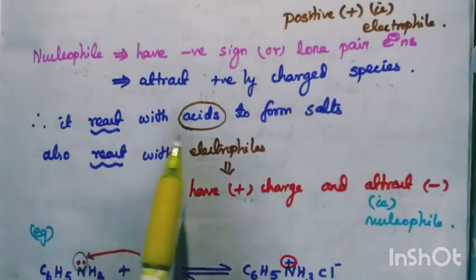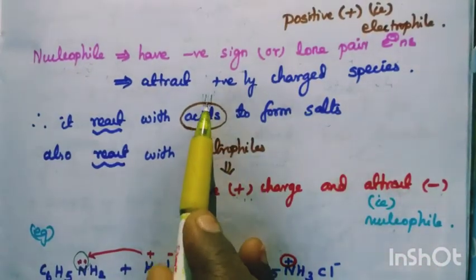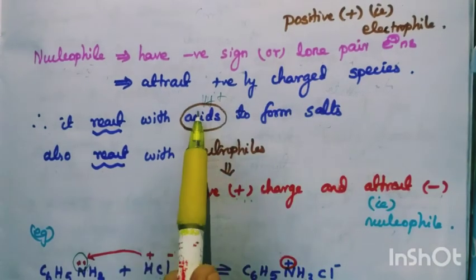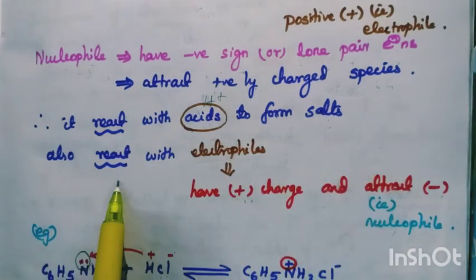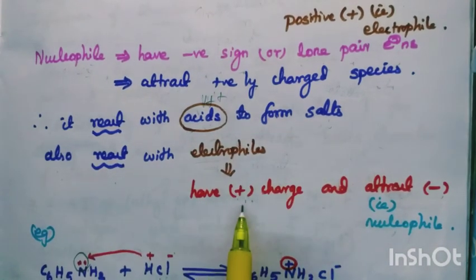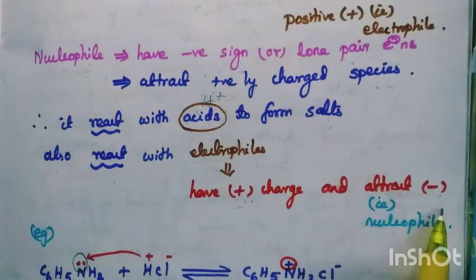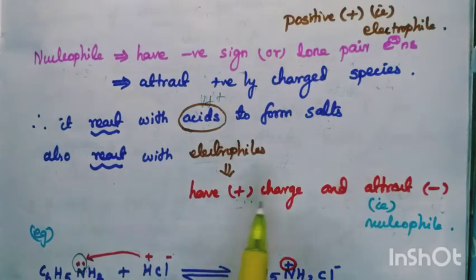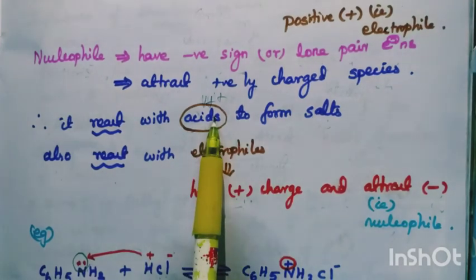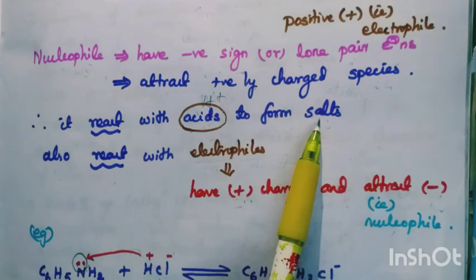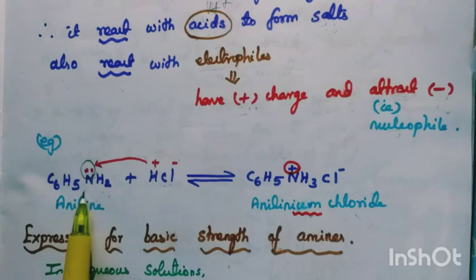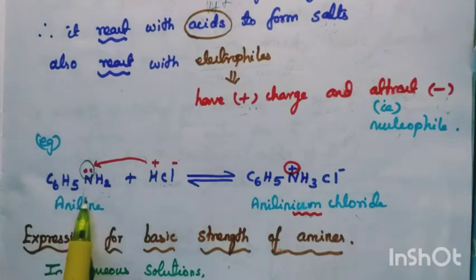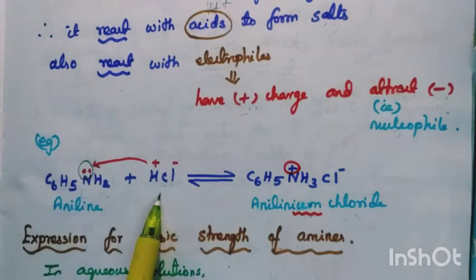Therefore, it has a tendency to react with acid. Acid means which has H plus ions, no? So it attracts the H plus ions to form a salt. It also reacts with electrophiles. An electrophile carries a plus sign and attracts the minus sign. Here our amine is minus, so it attracts the electrophile and also reacts with acids to form a salt. So let's see the reaction: aniline, taking the amine as an aromatic amine, reacts with acid.